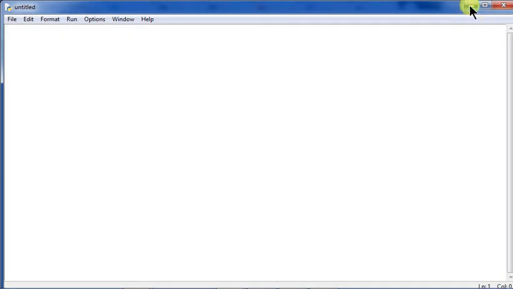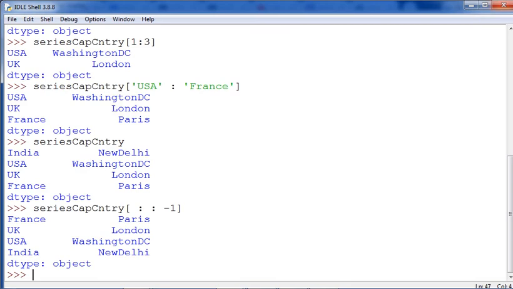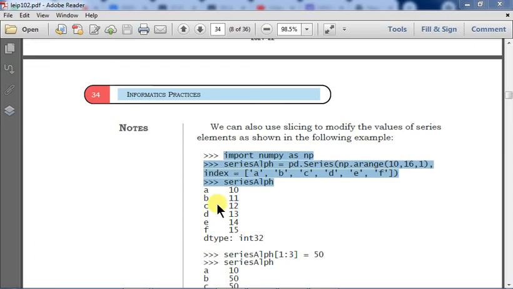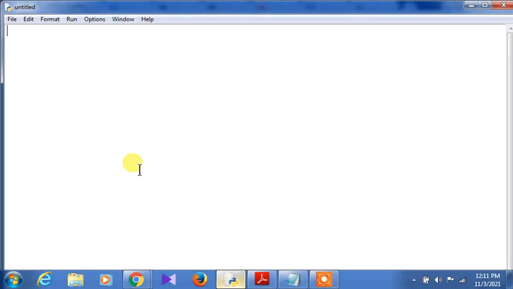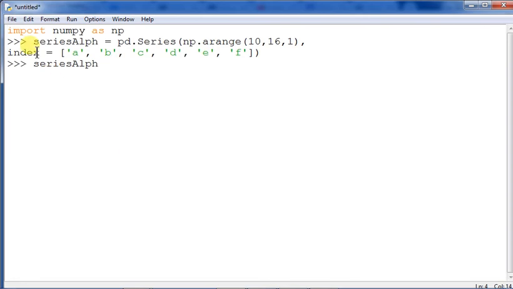Now I am closing this Python shell over here, otherwise the outputs will be overlapped. Let us see how this is to be done. Now it has gone. Now I'm creating the series here, just removing this particular thing.